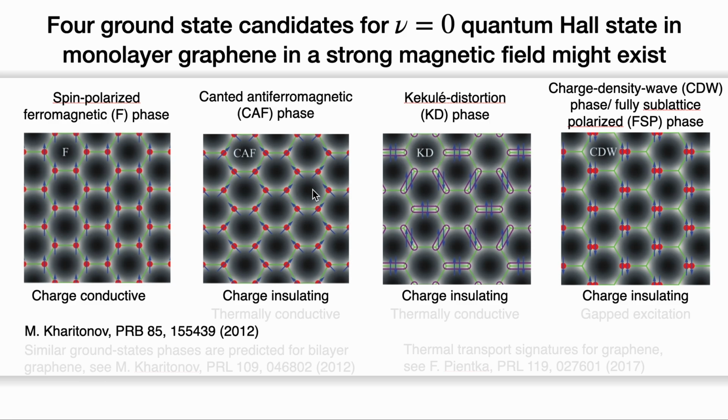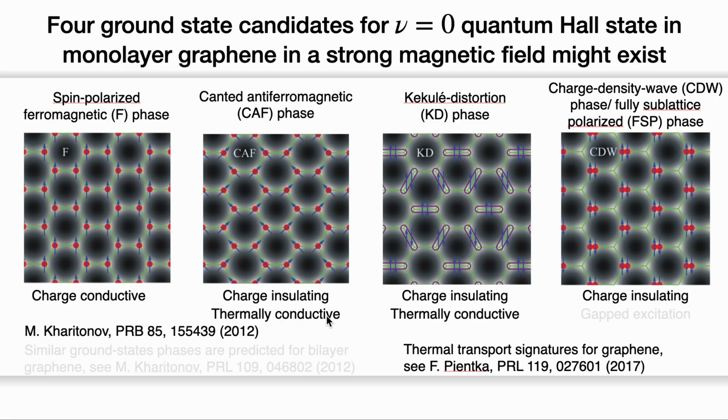However, the question is which insulating phase is for the half-filling case. To distinguish this, we could probably look at another material property, thermal conductivity. The canted antiferromagnetic phase and the Kekulé phase are thermally conductive, while the charge density wave is thermally insulating.